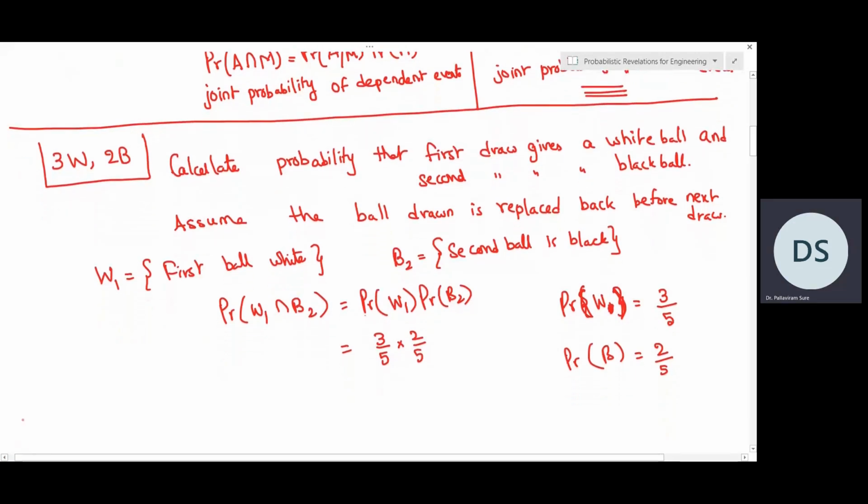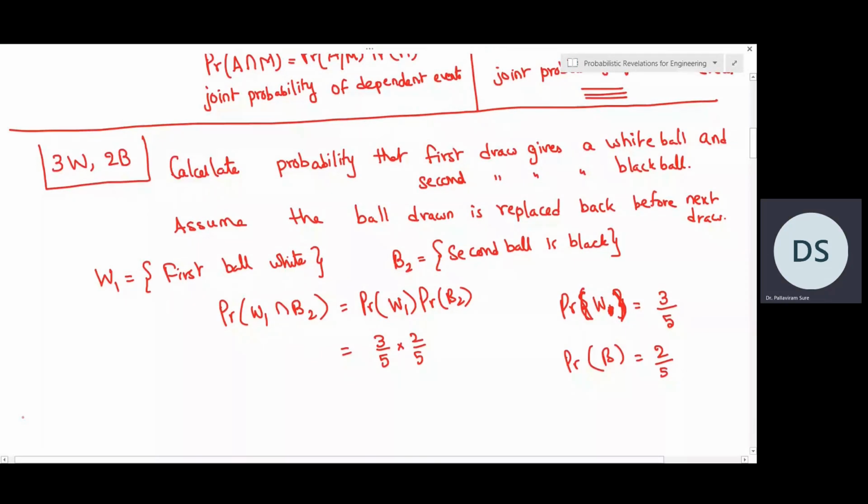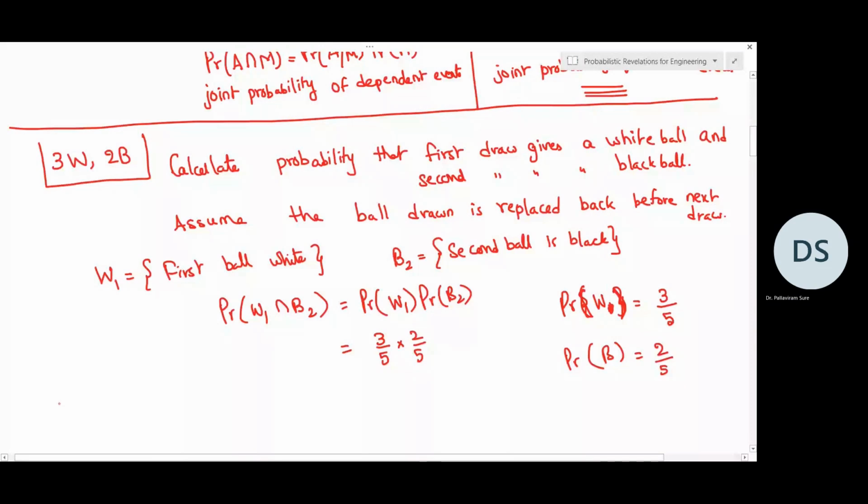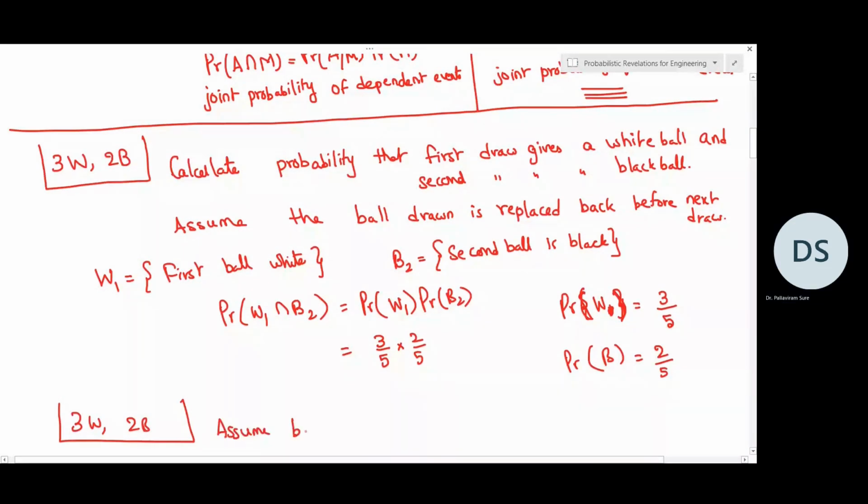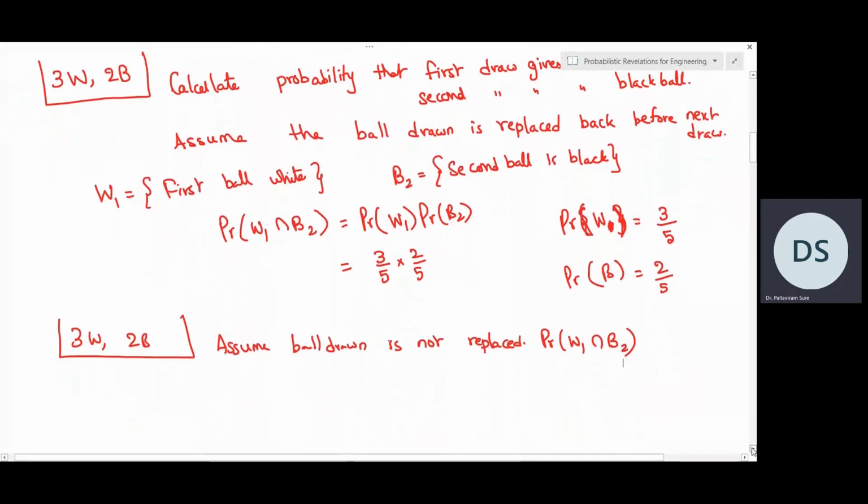So this time again we have 3 white balls and 2 black balls. So we assume that a ball drawn is not replaced back. A ball drawn is never replaced back. So then again we need to calculate probability of white in the first draw and black in the second draw. So question is the same, but the assumption says that the ball which is drawn out has not been replaced back. So now what is the probability?